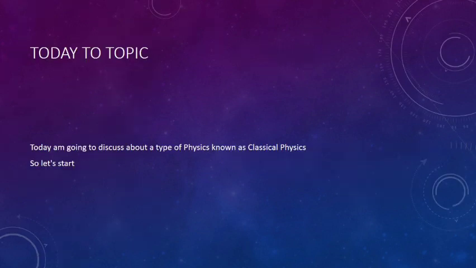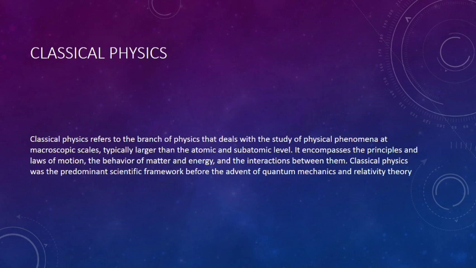Today I am going to discuss a type of physics known as classical physics. So let's start. Classical physics refers to the branch of physics that deals with the study of physical phenomena at macroscopic scales, typically larger than atomic and subatomic levels. It encompasses the principles and laws of motion, the behavior of matter and energy, and the interaction between them. Classical physics was the predominant scientific framework before the advent of quantum mechanics and relativity theory.